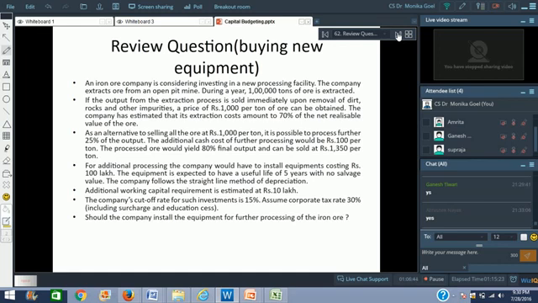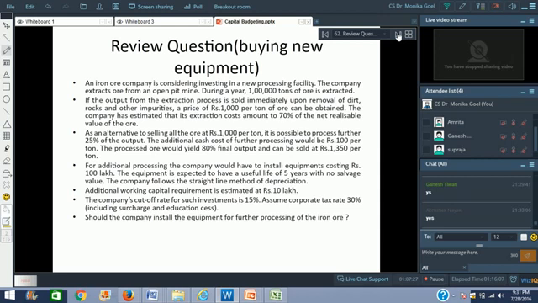Now what is it? The additional cash cost of further processing would be rupees 100 per ton. So if they do that, they will have to incur some more cost of rupees 100 per ton. The processed ore would yield 80% final output and can be sold at rupees 1350 per ton. So if you process 25,000 tons, you would be able to get 20,000 tons, which is 80% of 25,000, and you would be able to sell it at rupees 1350 per ton. So the situation is getting clear. You would be selling 75,000 tons as it is. The remaining 25%, that is 25,000 tons, you would be processing further.